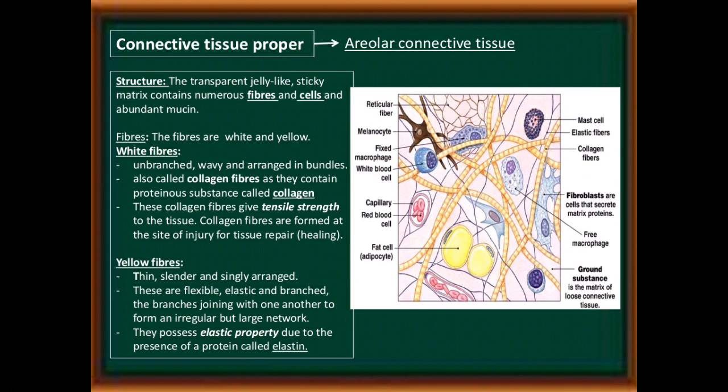Yellow fibers are thin, slender and singly arranged. These are flexible, elastic and branched. The branches join with one another to form an irregular but large network. They possess elastic property due to the presence of a protein called elastin.